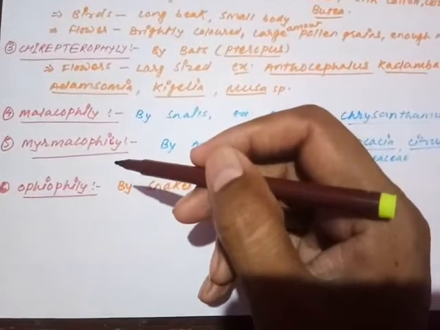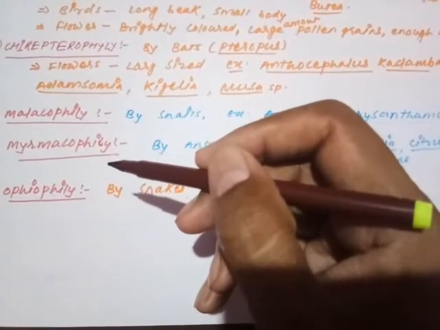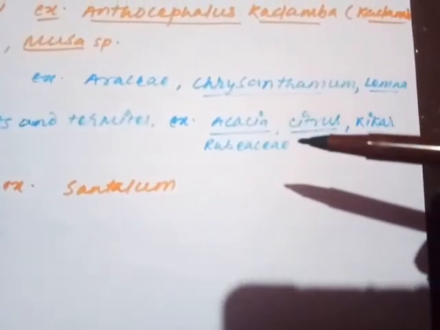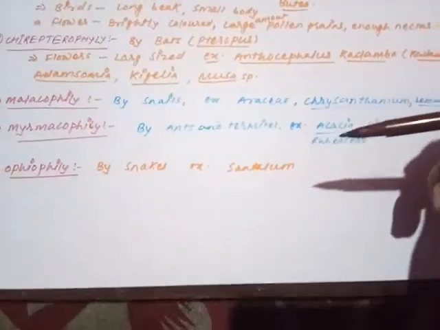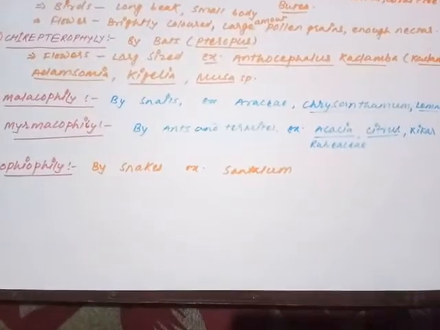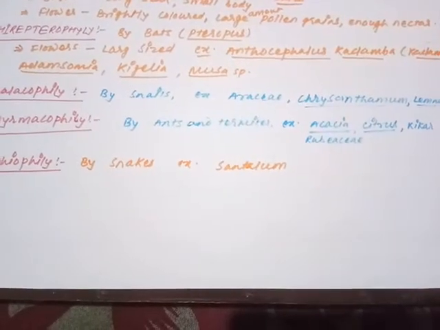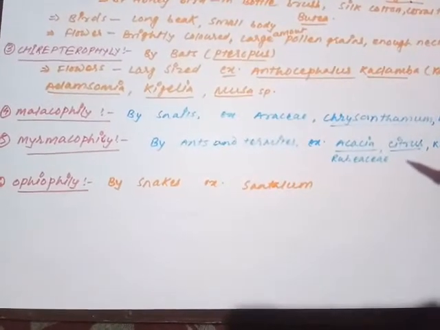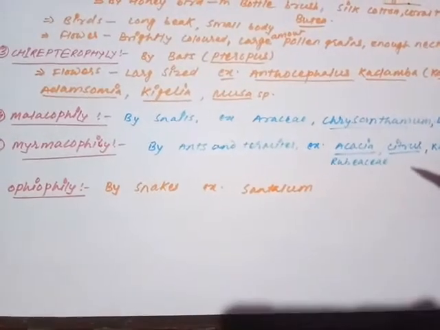Next one, myrmecophily. In myrmecophily, the pollinating agency is ants and termites. Examples of plants where myrmecophily occurs are acacia, citrus, kikar and the family Rubiaceae. So myrmecophily means when the pollination process occurs with the help of ants and termites. And the last one: sometimes snakes also play a role in transferring pollen grains from one flower to another flower.